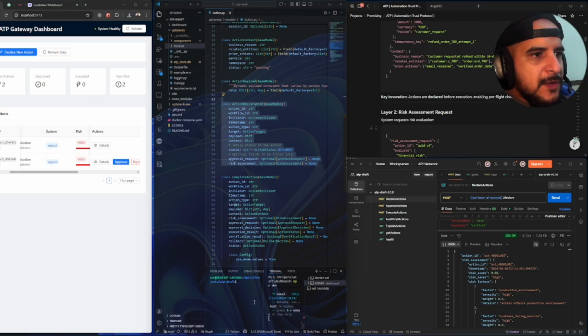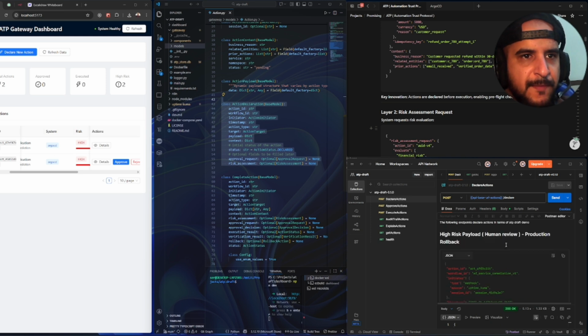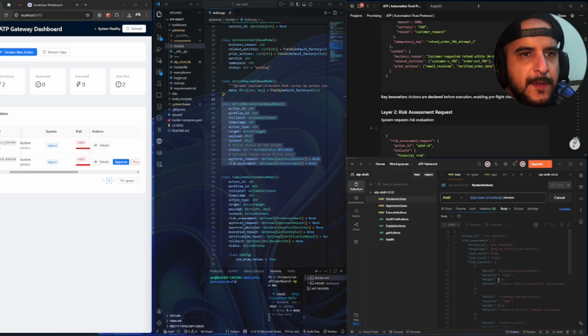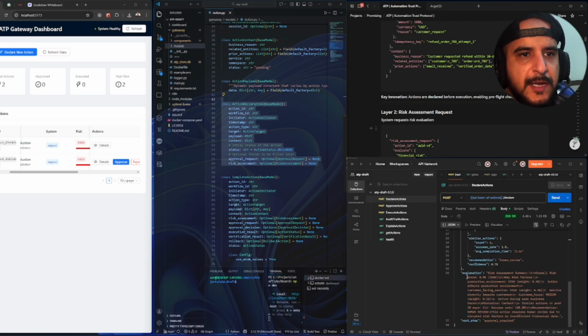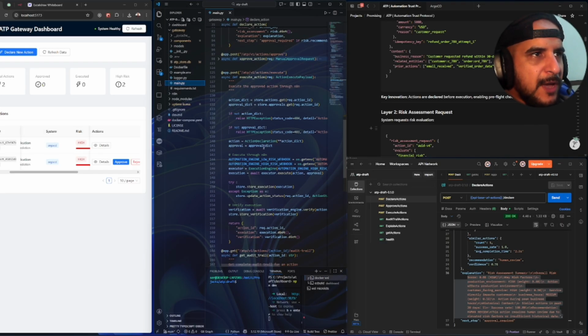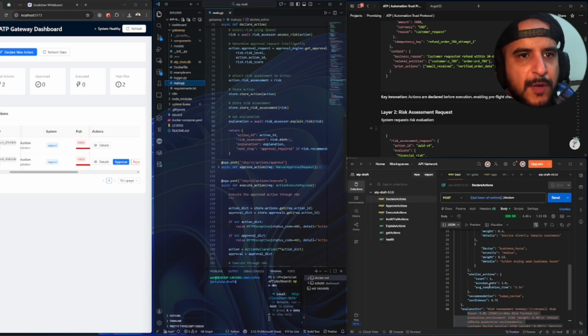So what I'm going to do here is trigger an action from here. As you can see, I'm going to share this collection. It has very simple documentation on it. So for example, I'm going to trigger this high action. I'm just going to go to send and wait for the output. As you can see right here, the LLM gave it a really high score and gave us an explanation for that. And I forgot a very important component here in the backend. We have simple REST APIs that implement ATP. So here we have the risk assessment, great.